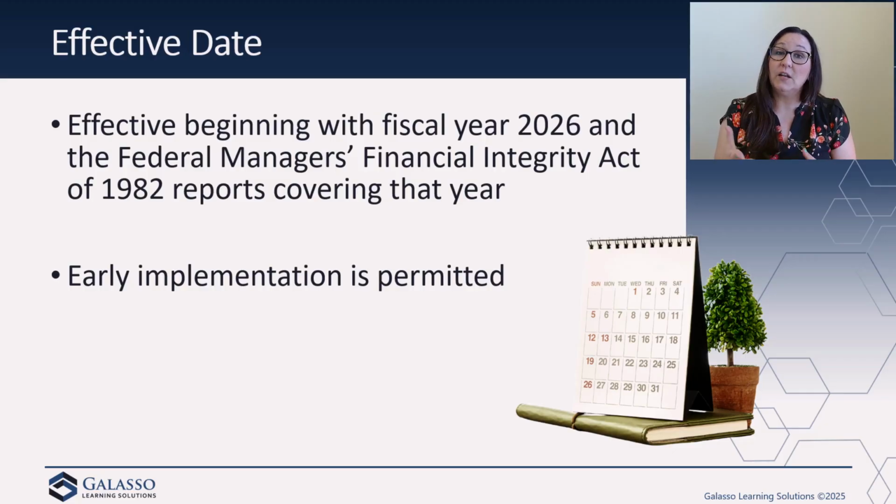And this also is going to be covering the year that is for the Federal Managers Financial Integrity Act report of 1982. So that first year's report with the 2026 information, fiscal year 2026, is also going to have this. And you do have early implementation is permitted.